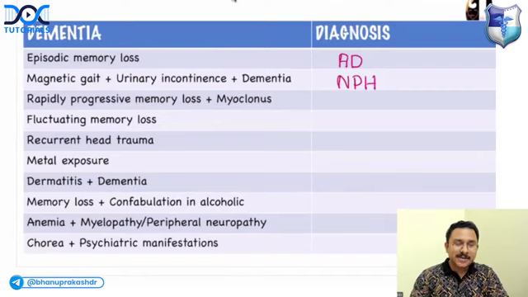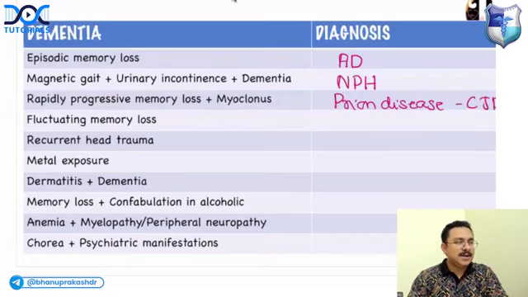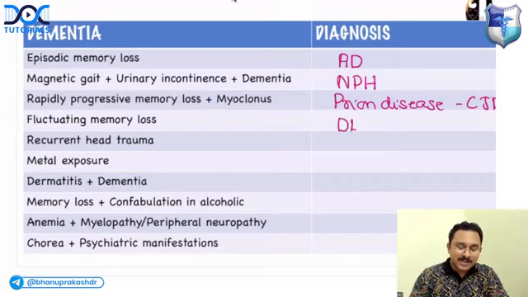Rapidly progressive dementia, that is memory loss with myoclonus, you think of prion disease, most commonly Creutzfeldt-Jakob disease. If the memory loss keeps fluctuating, what is the answer? It is seen in dementia with Lewy bodies, DLB.